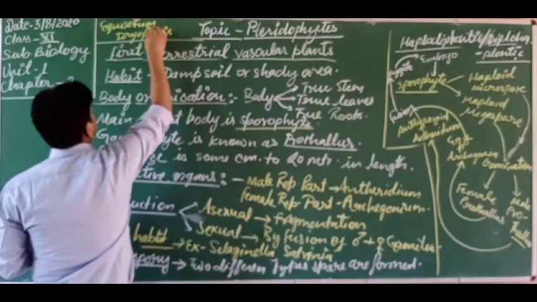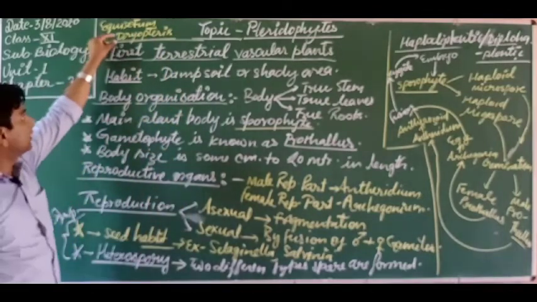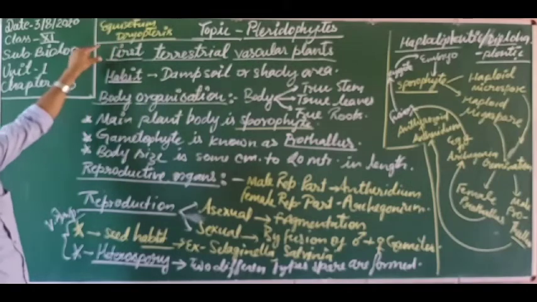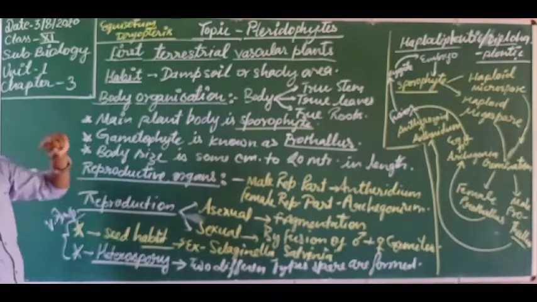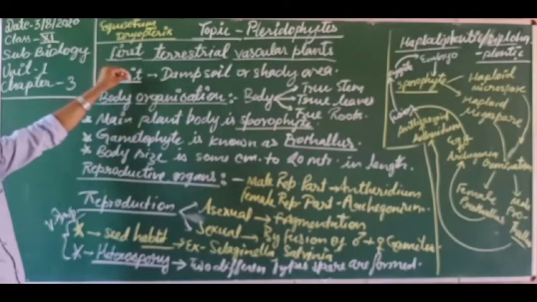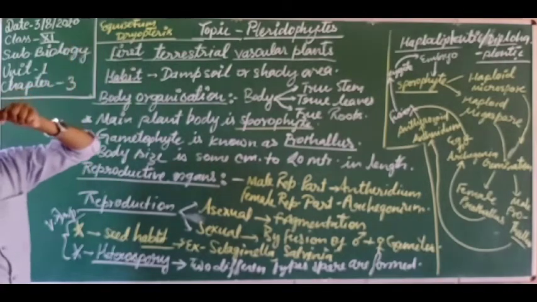Dryopteris is the advanced fern, and it may reach a height of 20 meters, as I told you earlier. Equisetum has the gold.